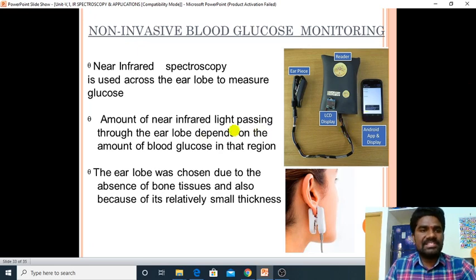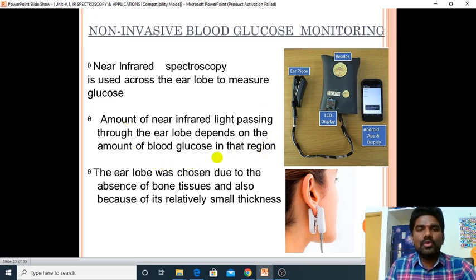Here one more application is non-invasive blood glucose monitoring. Here near infrared spectroscopy is used across the earlobe to measure the glucose. The amount of near infrared light passing through the earlobe depends on the amount of blood glucose in that region.